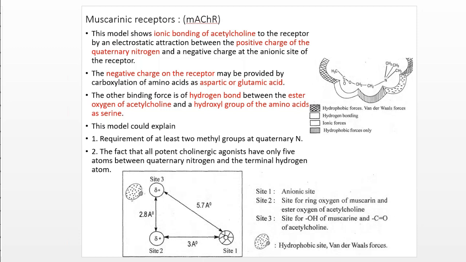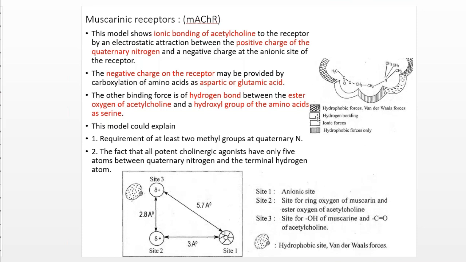The first model is known as the early model of the muscarinic receptor. Here you can see that a particular binding site is given, and at every step there is an acetylcholine molecule showing how it binds to the receptor.